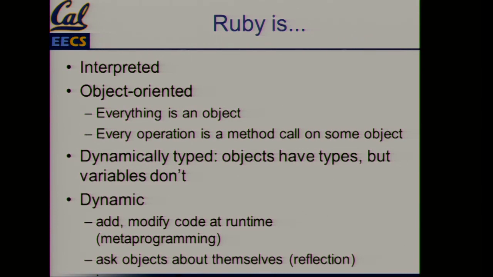And it's dynamic. It's highly dynamic. Everything happens at runtime. You can ask questions about classes. You can ask what it can do. You can modify code at runtime. Absolutely everything is runtime. Because it was this minimalist language that had all these interesting features, that's what led